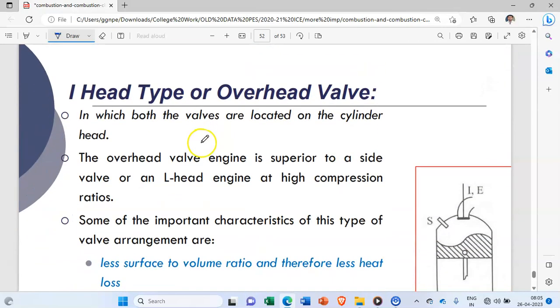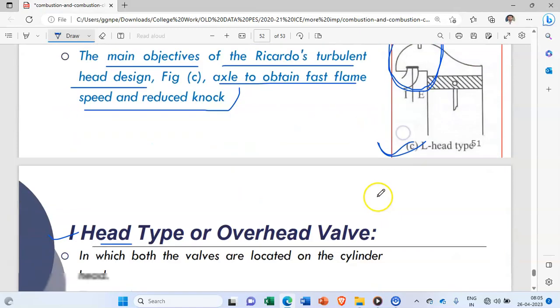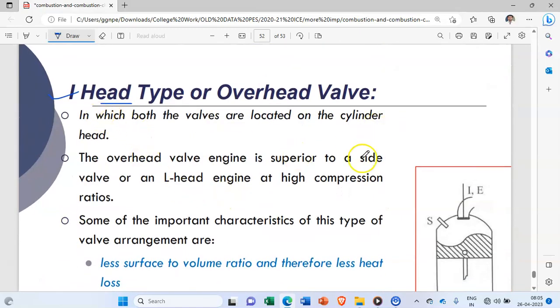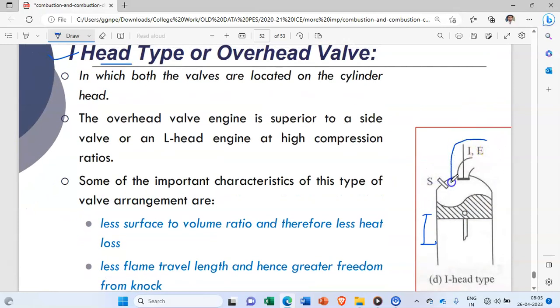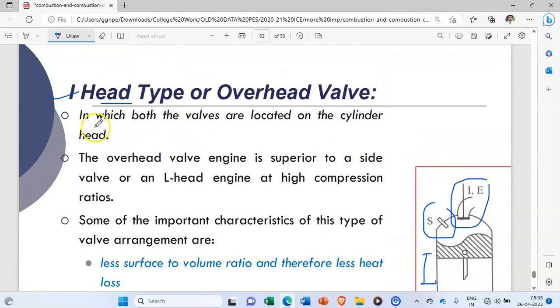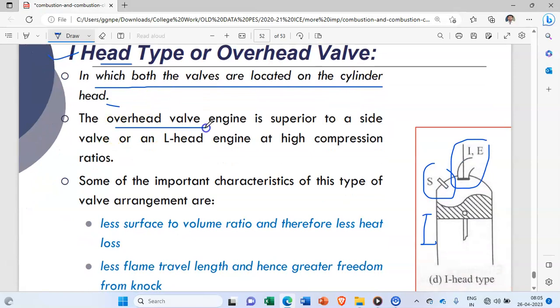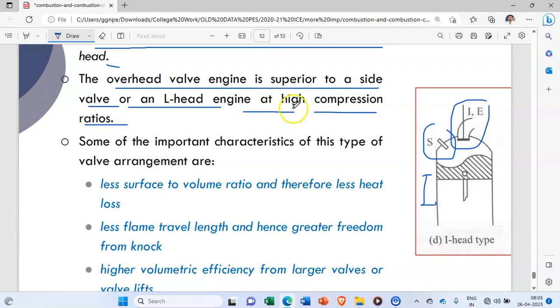Okay. Next is I head. So in L head we have explained this too. Okay. In I head the shape is like I. Okay. So that's why this is called I head. So inlet and exhaust valves are on top and the spark plug is at the side. Okay. At the side, in which both the valves are located on the cylinder head. The overhead valve engine is superior to a side valve or an L head engine at high compression ratios. So if you require high compression ratio engines, then we have to go for I head.